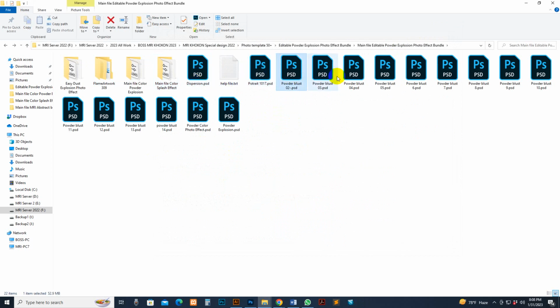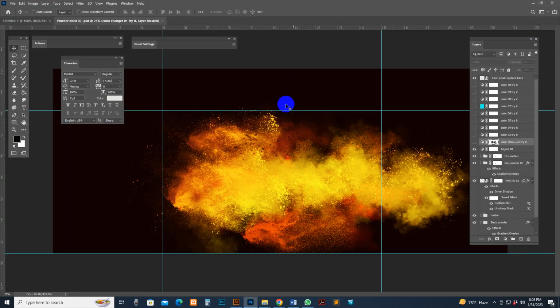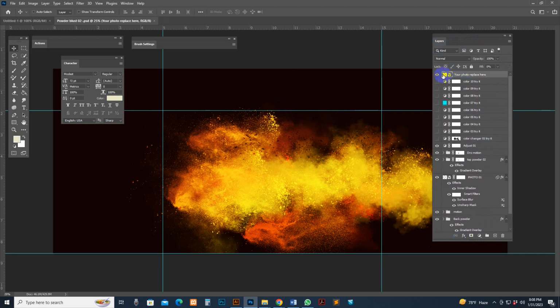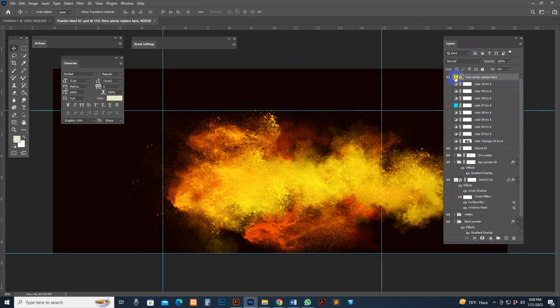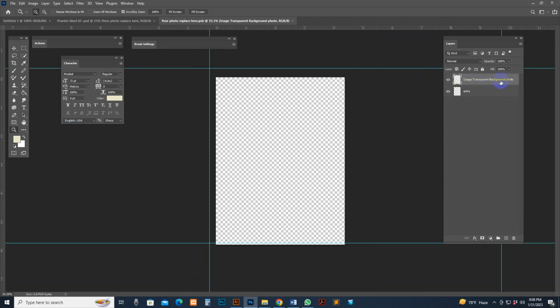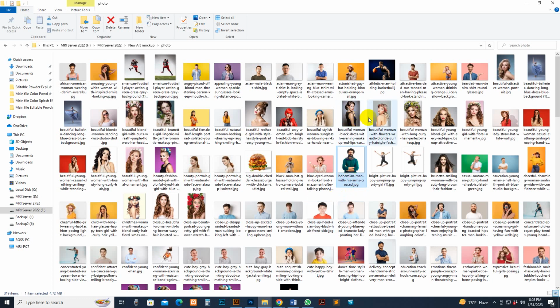And this is the template. So I have opened any template in Photoshop, double click and it opens. There is the photo replacement option, how to replace the photo there. You can move the photo directly there or double click this option. Now a new window opens and there is an instruction, see, use a transparent background photo. So how to use a transparent photo very easily, I will show you now.